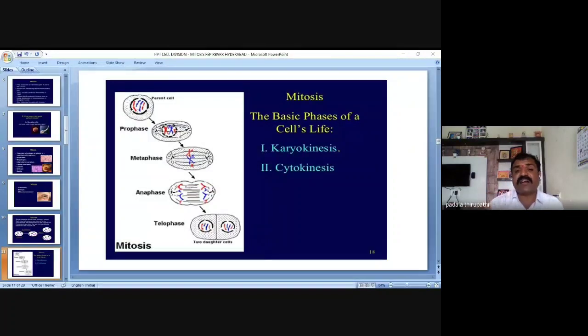Then what have we learned here? In the mitosis process, the divisions proceed in two different regions. One is the nuclear region, the second one is the cytoplasmic region. The first one, the karyokinetic region, has four phases.